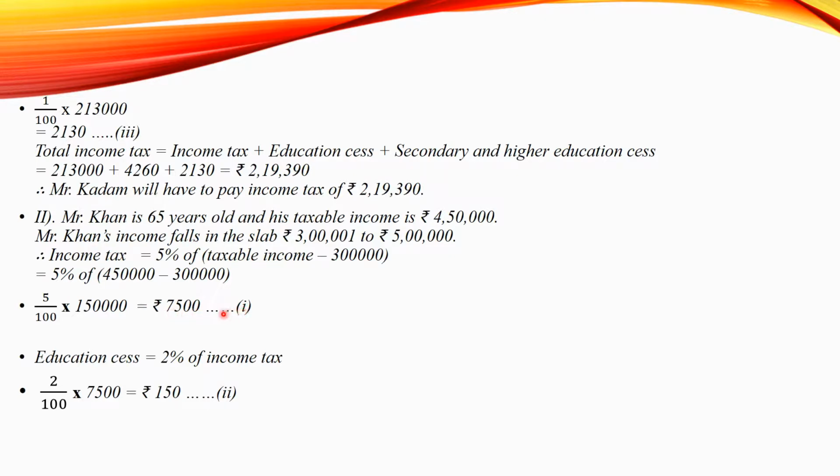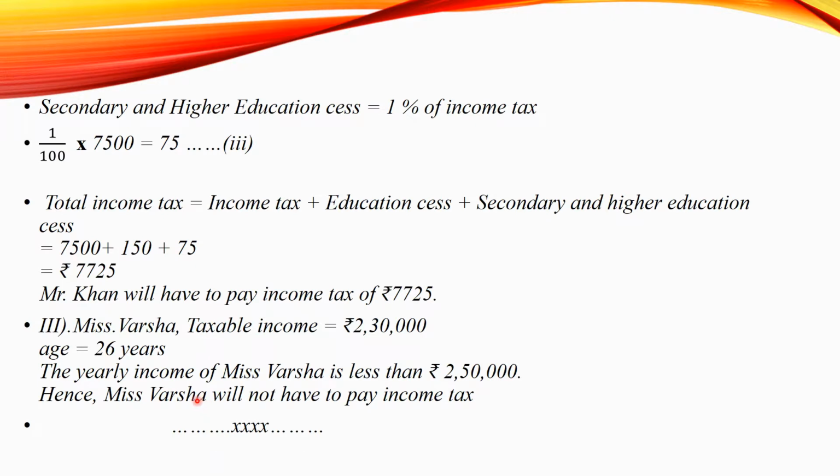Now we have to calculate education cess, that is equal to 2% of the income tax, which is 2 upon 100 multiplied by 7,500 from equation 1. So that is equal to rupees 150. Let it be equation number 2. Now secondary and higher secondary education cess is 1% of income tax, which will be equal to 1 upon 100 multiplied by 7,500.